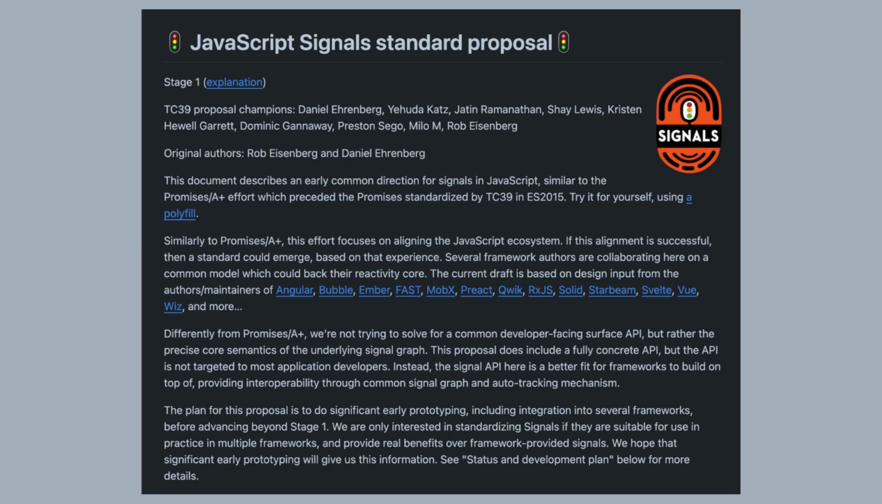Hey there, JavaScript enthusiasts! Today, we're going to talk about an exciting new proposal that's gaining traction in the JavaScript community. It's called Signals, and it's all about aligning the JavaScript ecosystem.